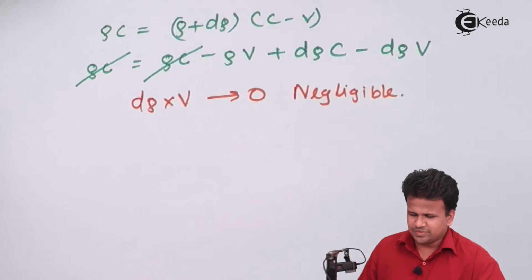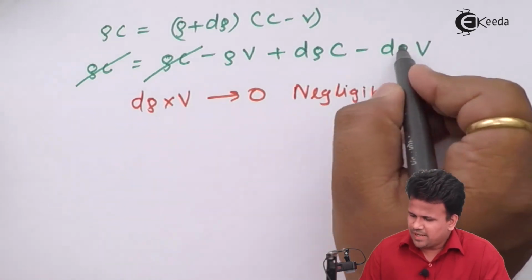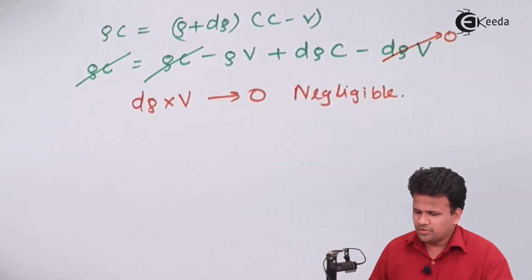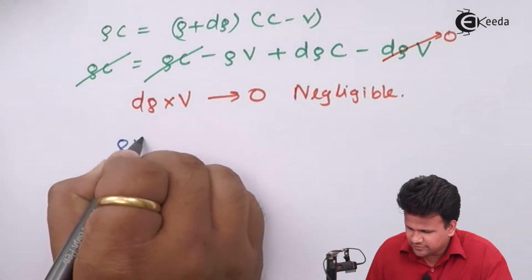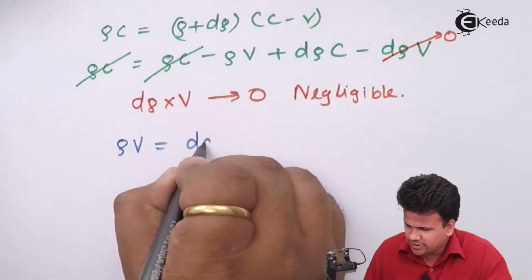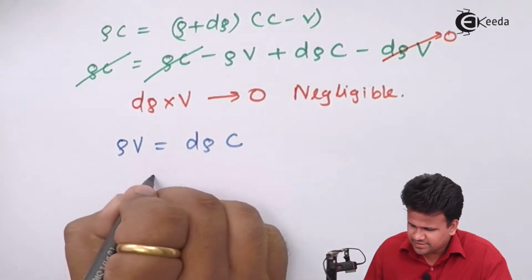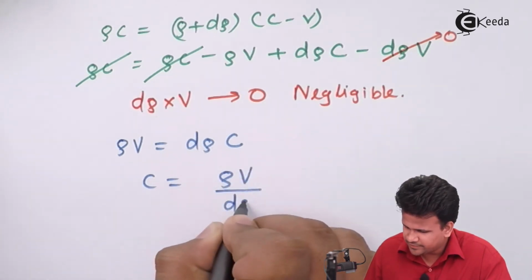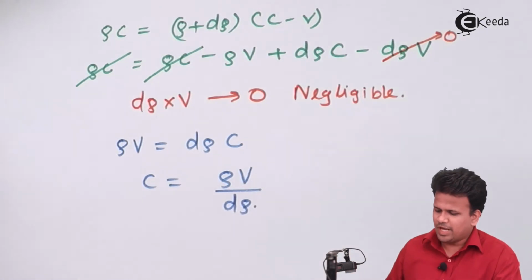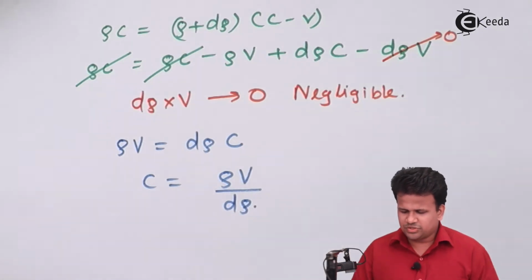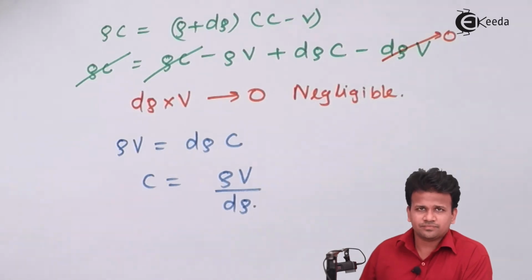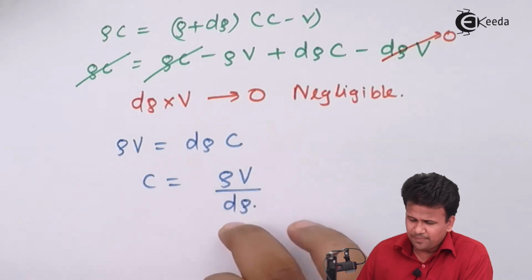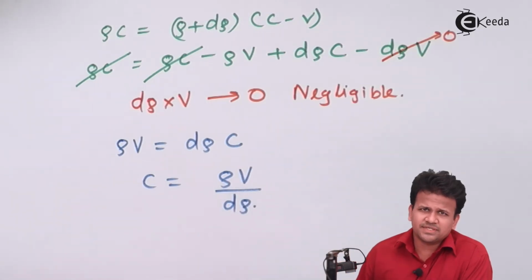Now what do we get over here? Rho into V is equal to d rho into C, and C will be equal to rho V upon d rho. So now what we have got: the expression of the speed of sound is the product of the initial density and the velocity of the piston upon the change in density.